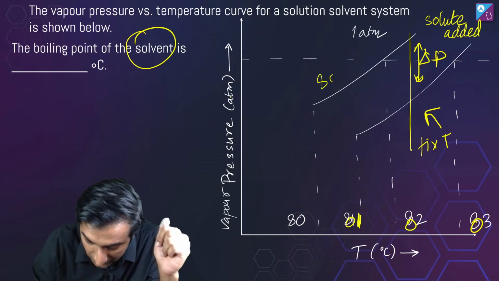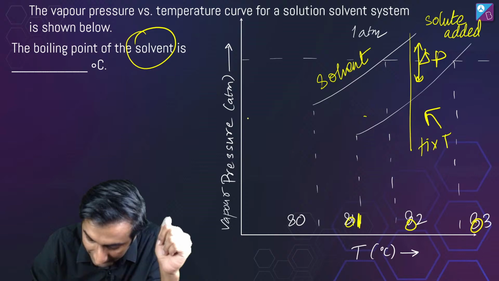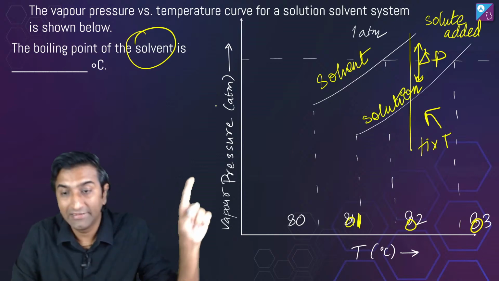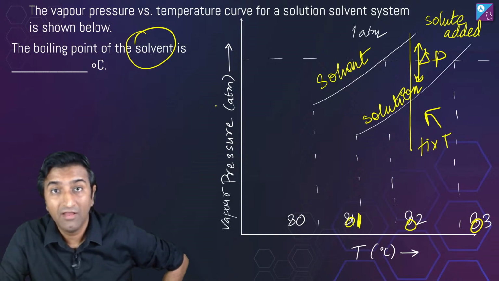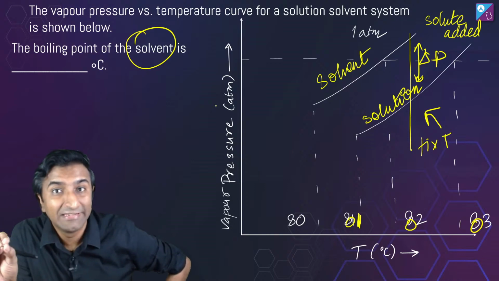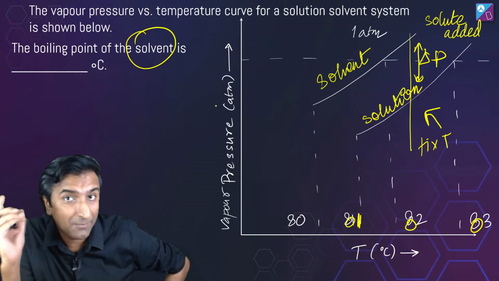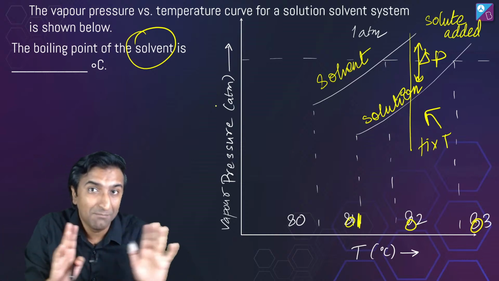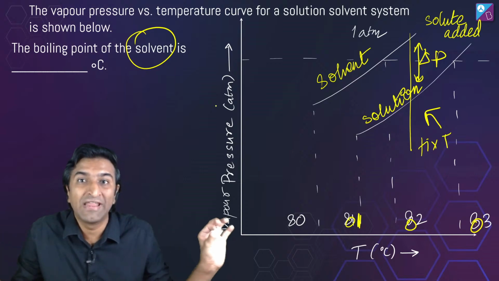So this must be the pure solvent line and this must be the solution line. Do you understand which line is which? Just from this basic theory that adding solute reduces the vapor pressure of the solvent, because the boundary of the solvent is expanding.